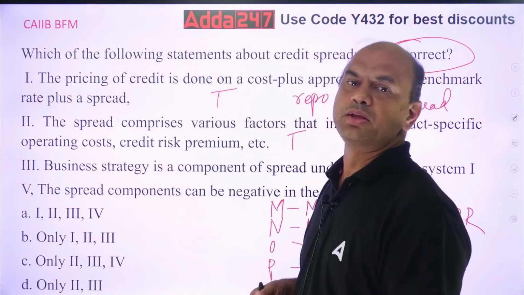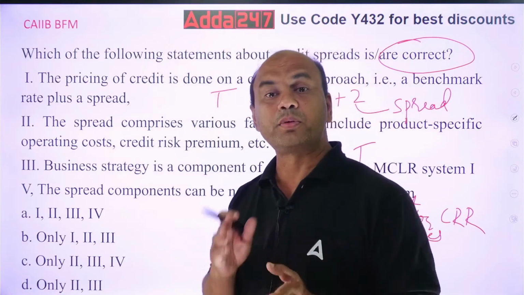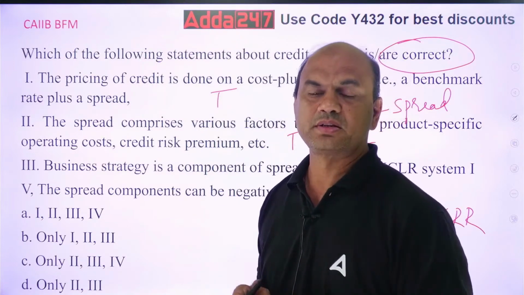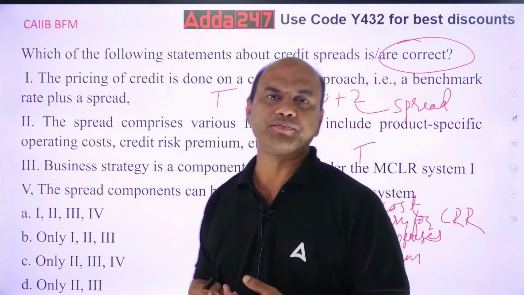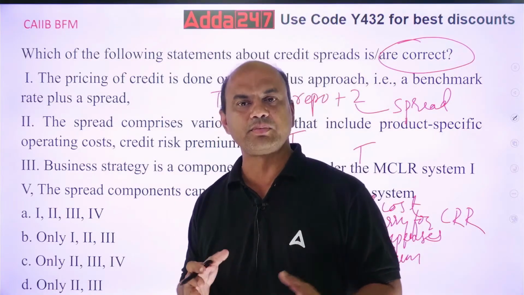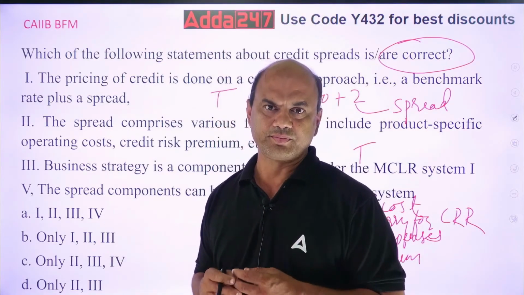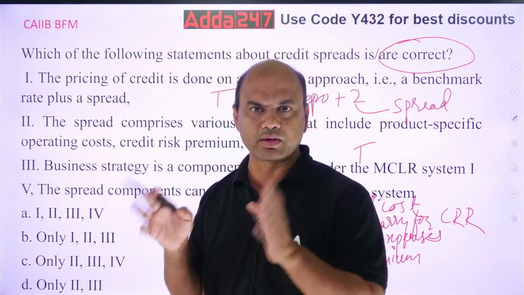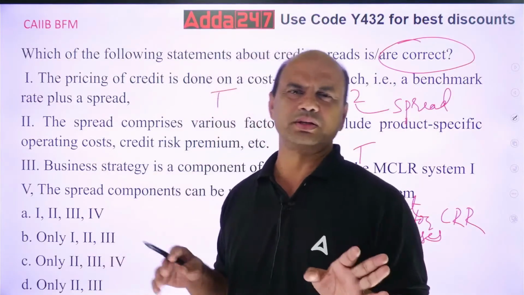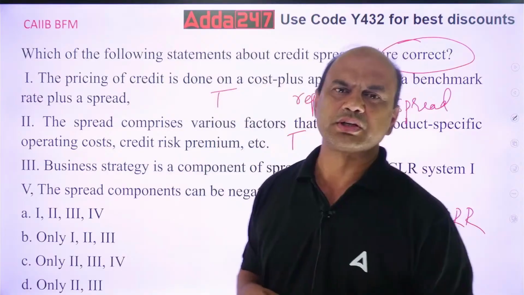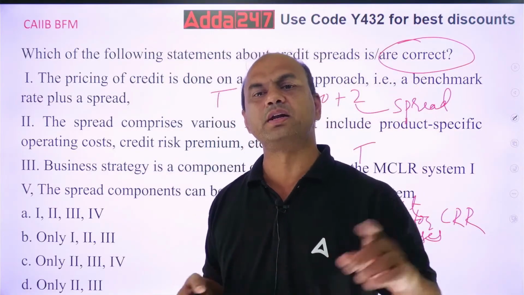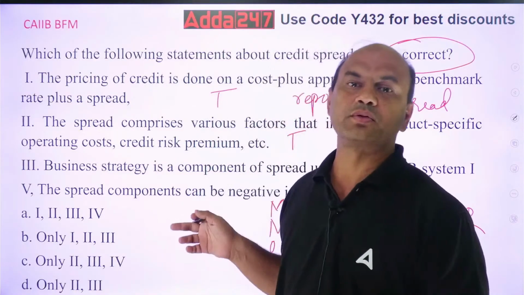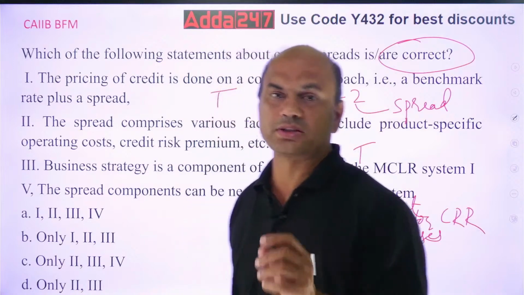Negative carry for CRR means what? What is the opportunity cost which I am losing because of CRR? Opportunity cost means basically, suppose I am giving money to RBI for CRR, I have to give it in cash, or credit it into that account. I don't get any interest for this. Now, instead of putting this money in CRR, I would have given it as a loan and got some interest. That interest loss is known as negative carry.